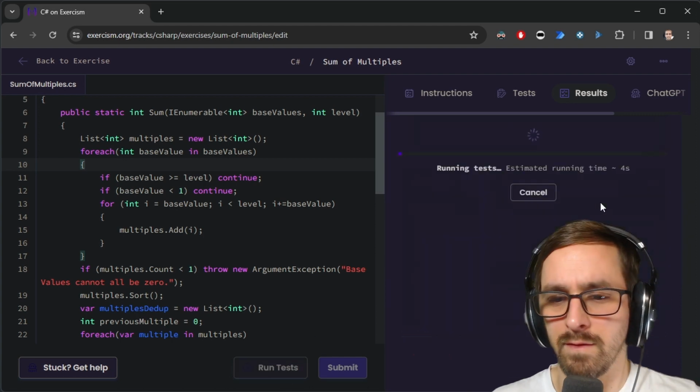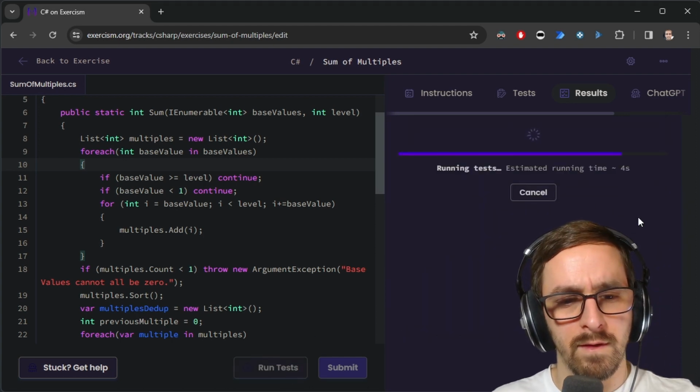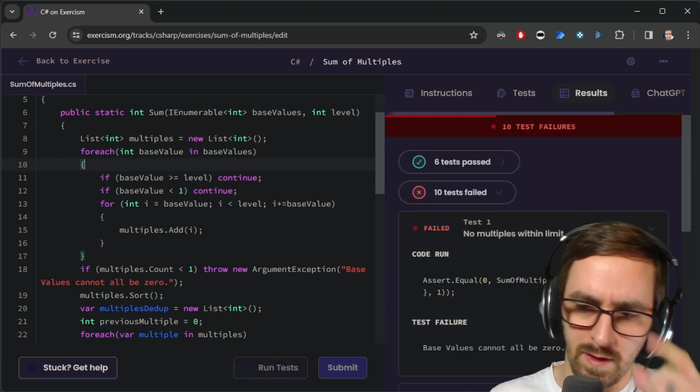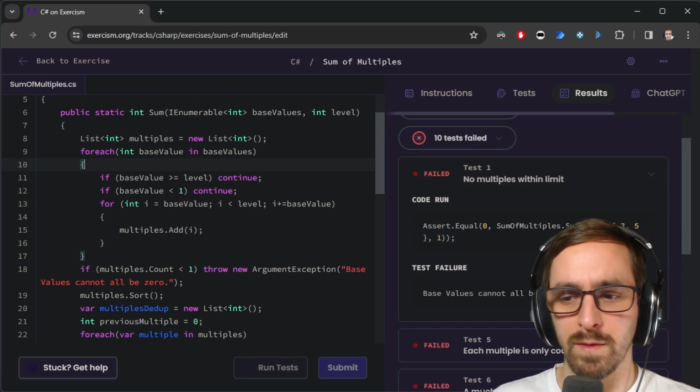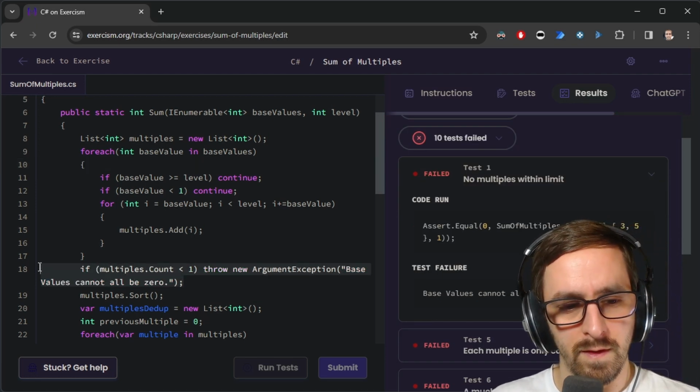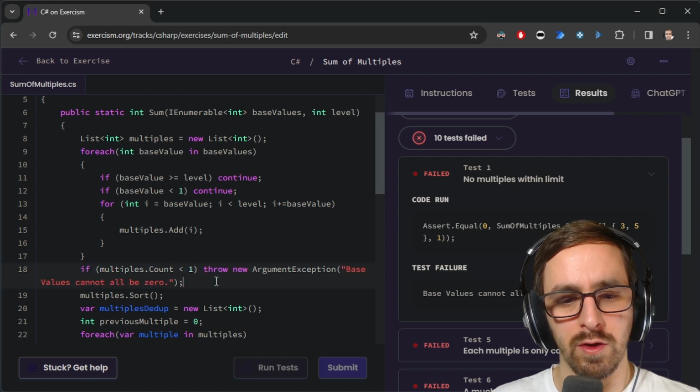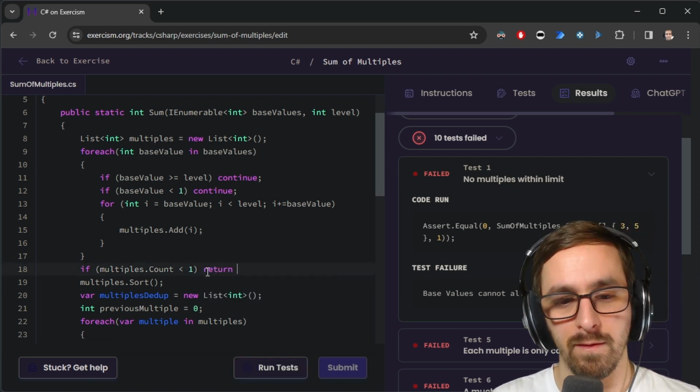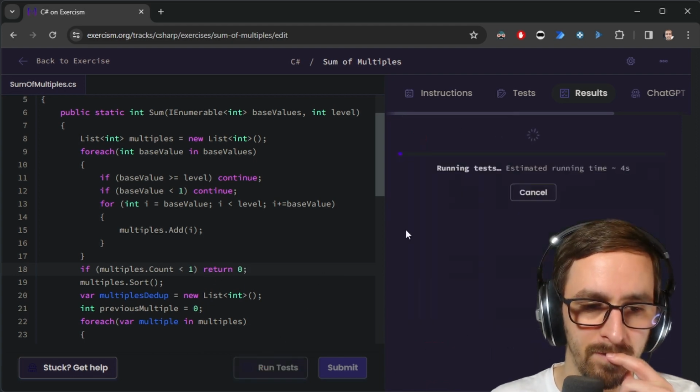What does that do? Okay. Base values cannot all be 0. And it was saying I should return it. I should just return 0 at that point. Okay. That's fair.